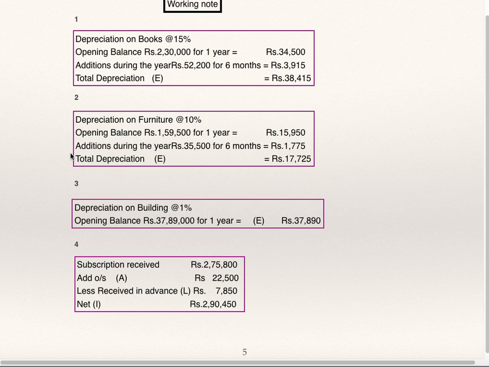So this is how you are supposed to do the adjustment. Prepare income expenditure account. It will show surplus or deficit. If there is surplus, add it to capital fund. If there is deficit, deduct it from capital fund, and check whether your balance sheet matches. Do this question on your own. I have given you the working note.